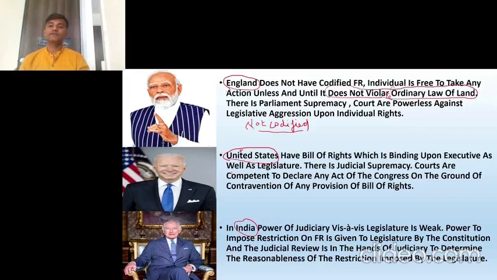That means what? The ordinary law of the land is important for England. Important for England means, who makes laws? Parliament makes laws. Parliament of England makes laws. So Parliament made the law, and this law is sarvopari.